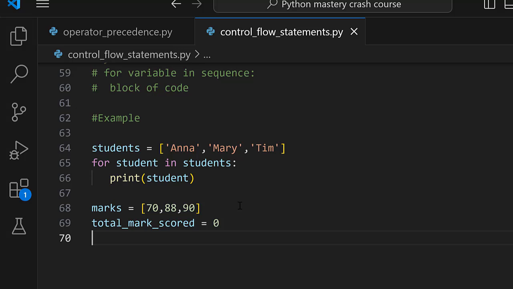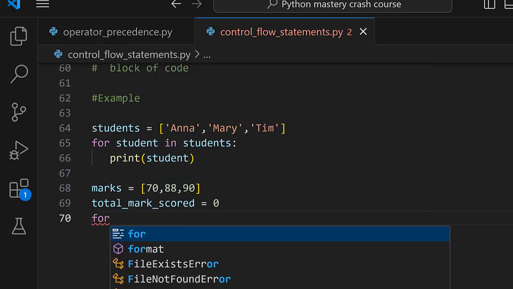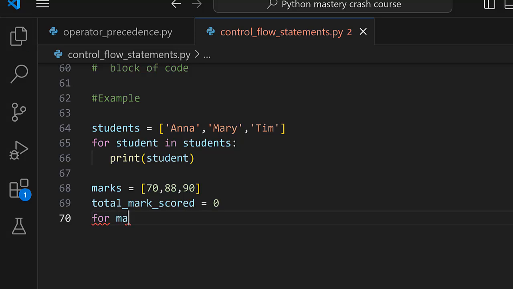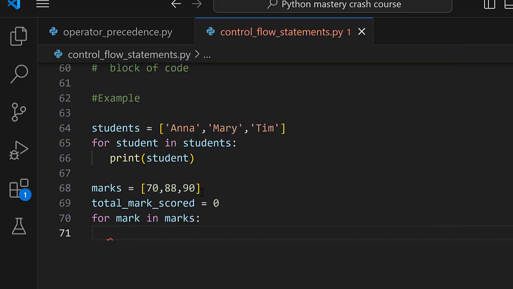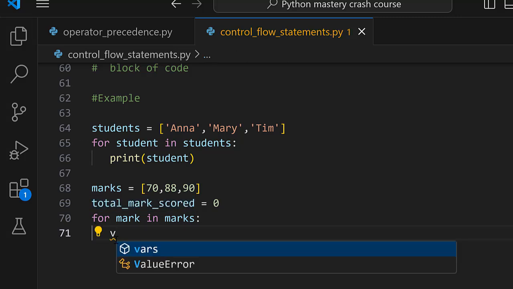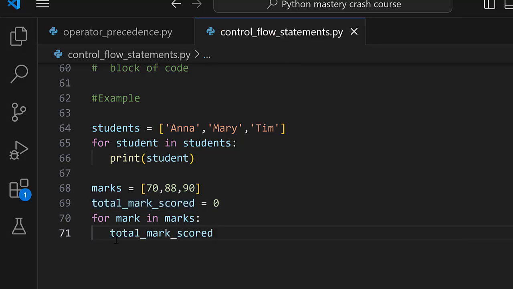So for us to be able to carry out the total mark using this list, we can actually work with the for loop in a way that we say for mark in marks. So what do we want to achieve? One, we want to go ahead and update the current total marks scored. So we are going to copy it up and update it. So it's going to be plus equal to our mark variable.